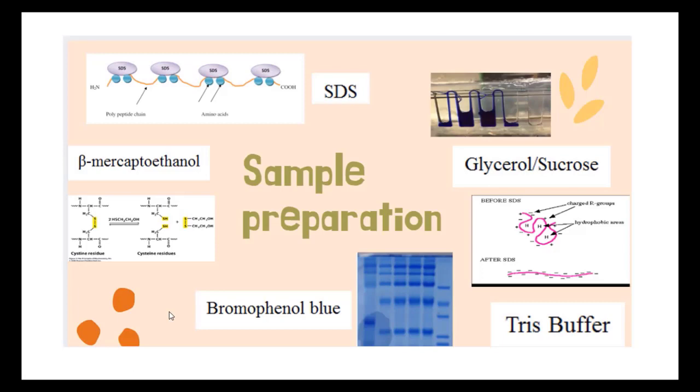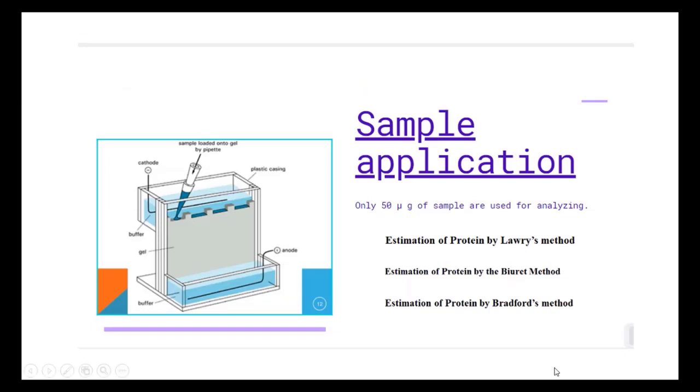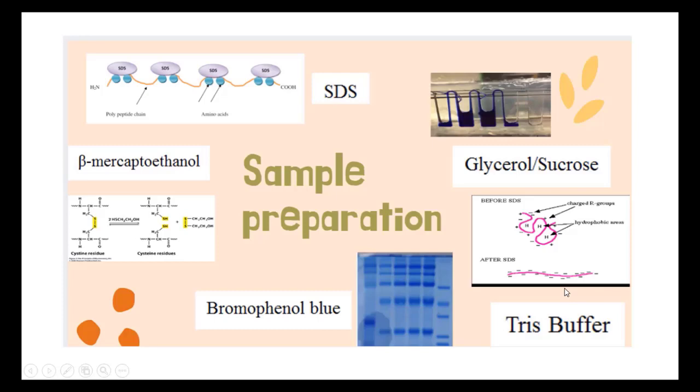How to prepare a sample? The sample may be any biological sample. It may be serum, plasma, a tissue homogenate, a biopsy sample, or a plant tissue homogenate. Whatever it is, the sample is taken. Before you start, you should estimate the protein present in that sample by any one of the methods: Lowry's method, Biuret method, or Bradford method.